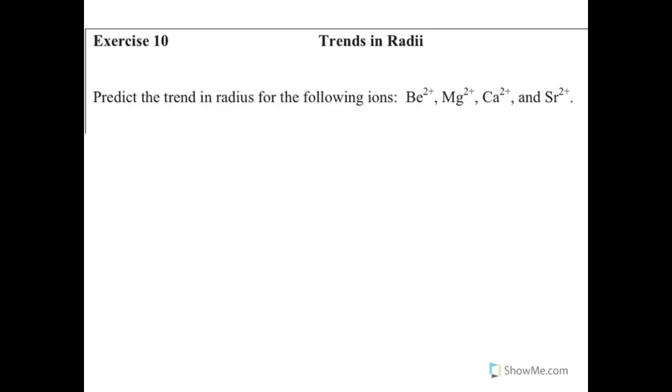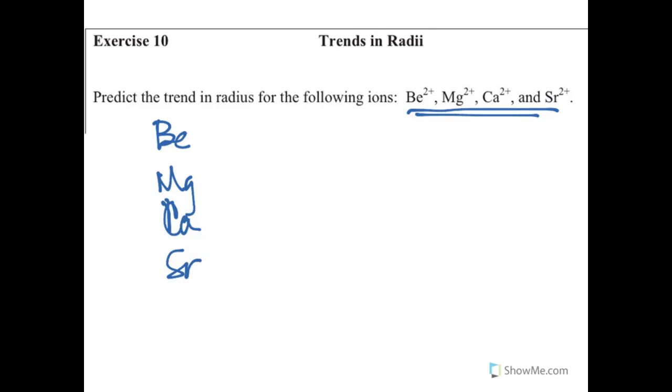So the last one that we want to talk about is looking at ions. And when I look at these, first of all, I'm noticing that each of these are elements that are in the same group. Okay, so I have beryllium, magnesium, calcium, and strontium, and really what I've got is very similar electron configurations. They're all ending in s2, so beryllium was 1s2, 2s2.